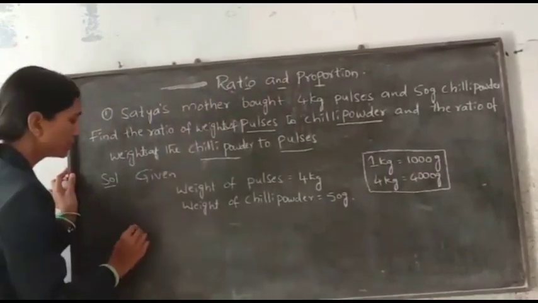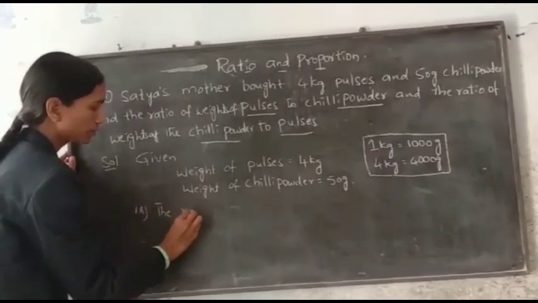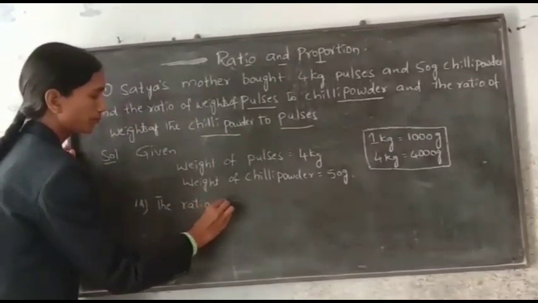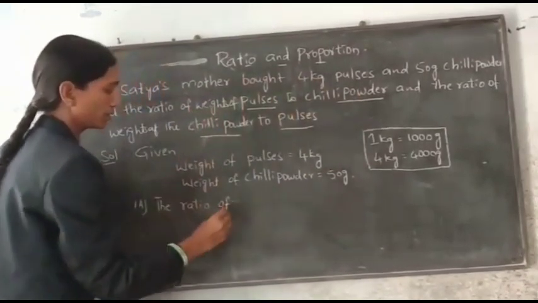Now the first answer: the ratio of weights of pulses to chili powder.